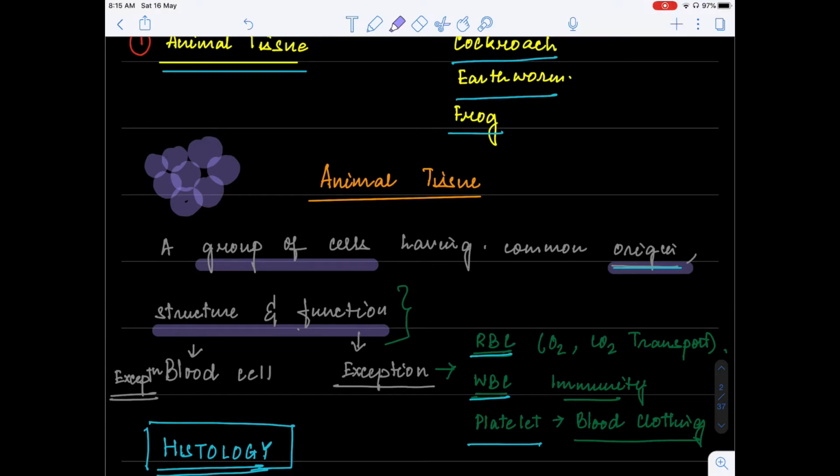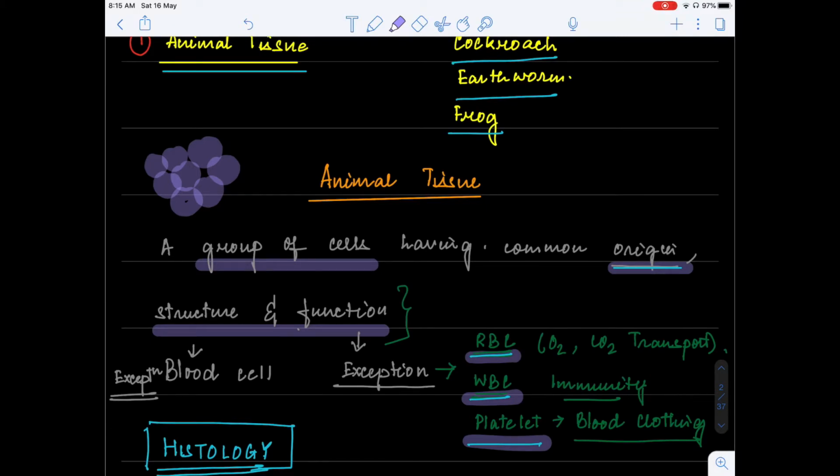When you look into your blood cells, that is your RBC, your WBC, your platelets, although they are originating from the same place, that is bone marrow, still they are having different functions. Although they are all fluid connective tissue, still we see that they have different functions.